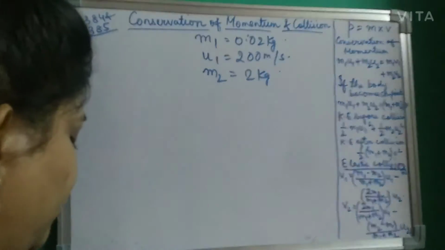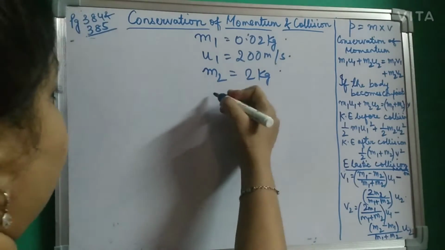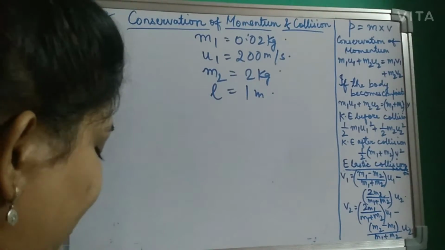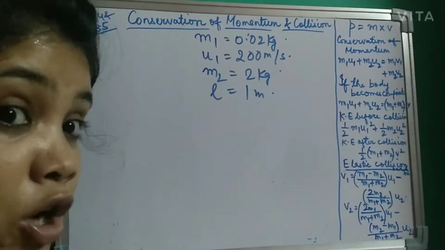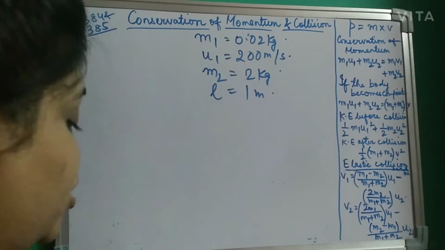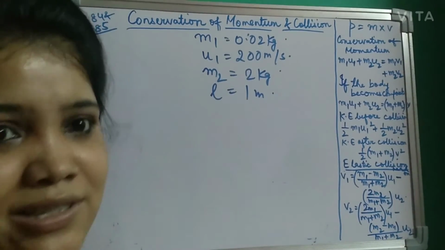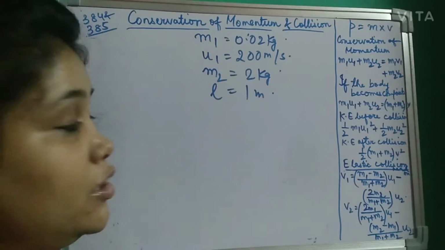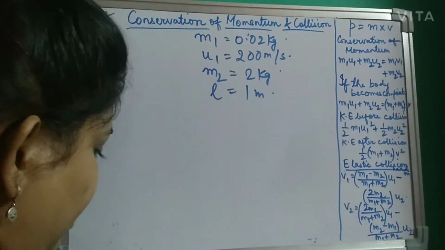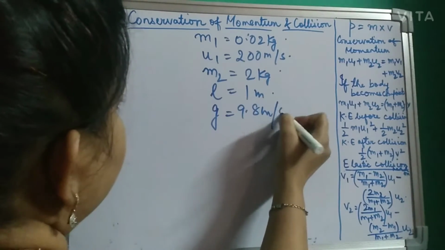And it is suspended by a 1 meter length thread. So the length of the thread is given as 1 meter. So what else is given? It is embedded in the block. What is the maximum inclination of the thread with the vertical? So here we'll basically find out the cos theta. Yesterday I had written the formula of cos theta, so when you do this sum, please refer to that cos theta formula. So what else is given to us? g is given as 9.8 meter per second square.